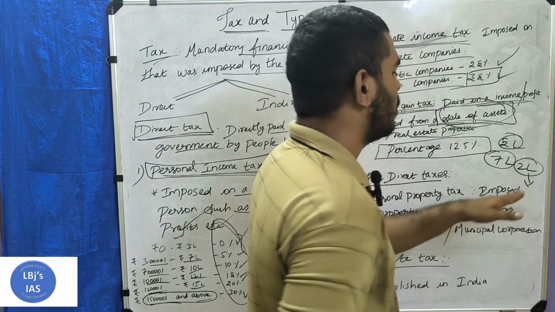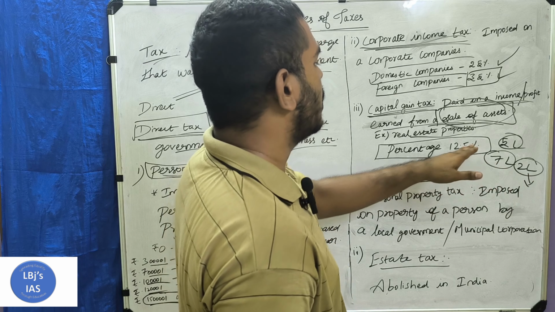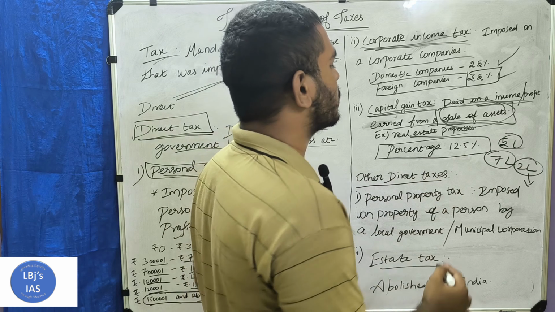Here 2 lakhs is the profit. On 2 lakhs you must pay 12.5%, which is 25,000. You must pay 25,000. Why? Because capital gain tax is 12.5%. So these three taxes are the major direct taxes.